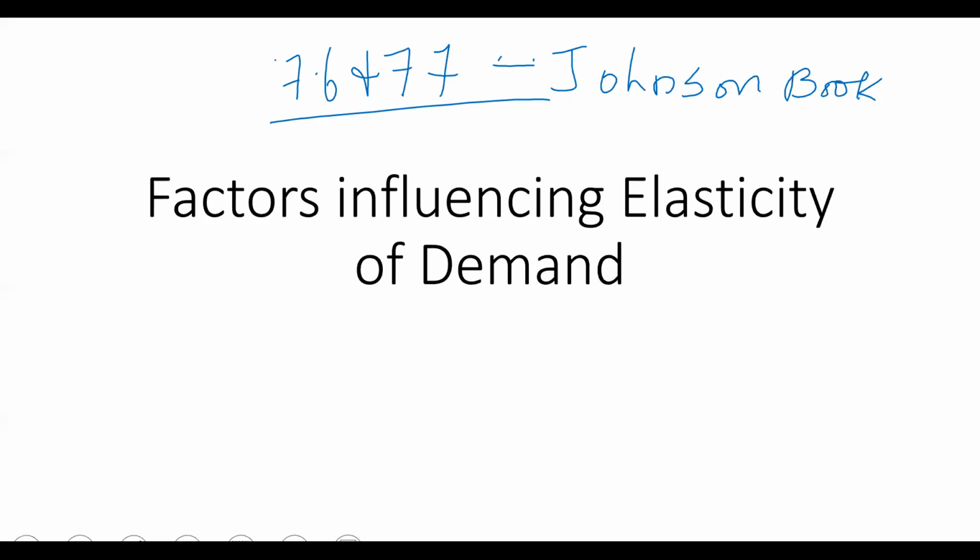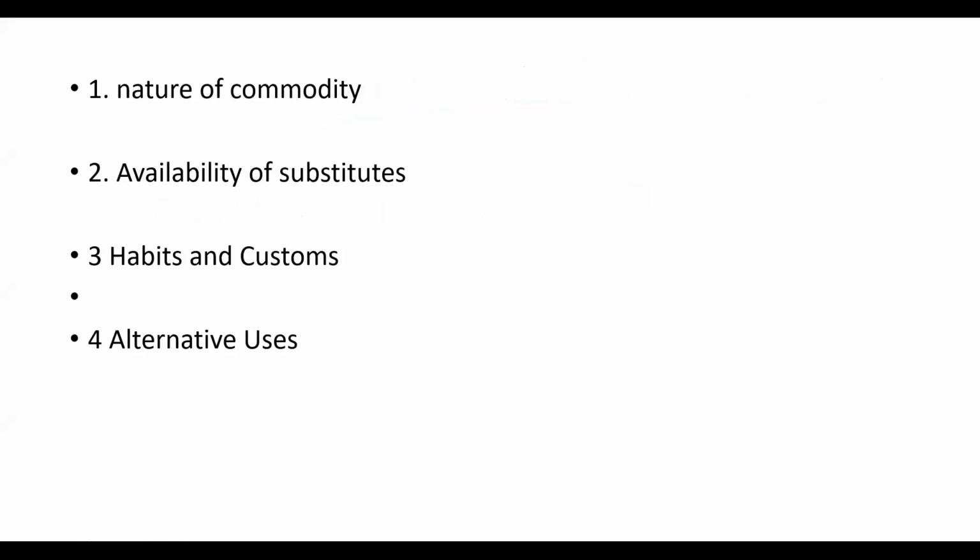So what are the factors which are influencing elasticity of demand? First one, nature of commodity. We saw that nature of commodity. There are three types of commodity.